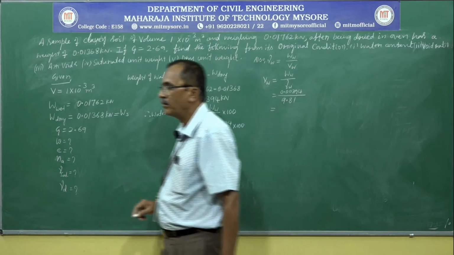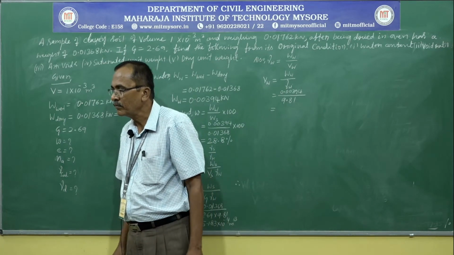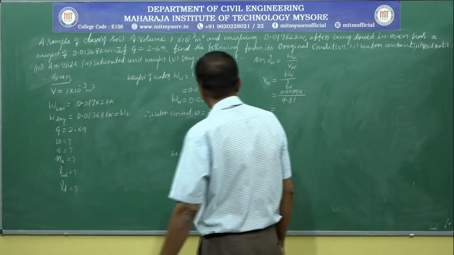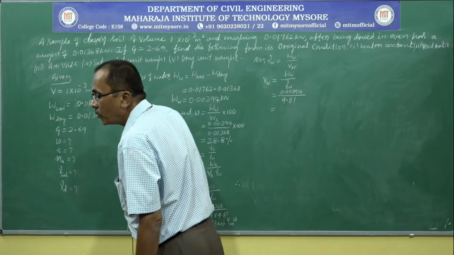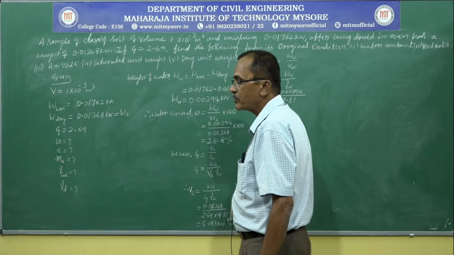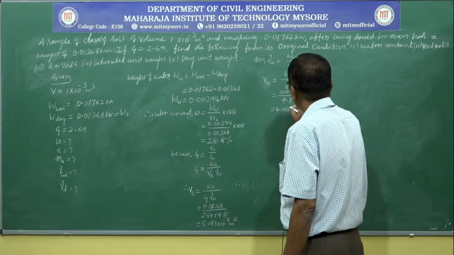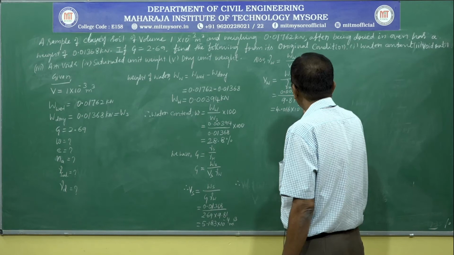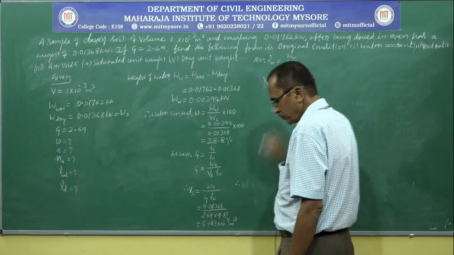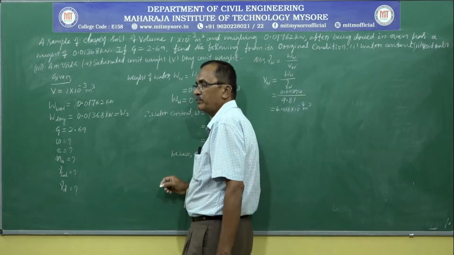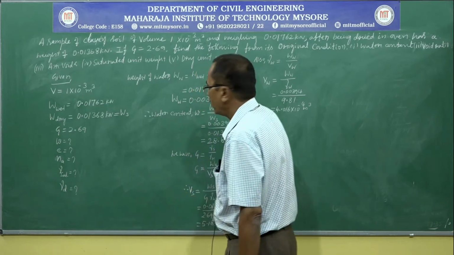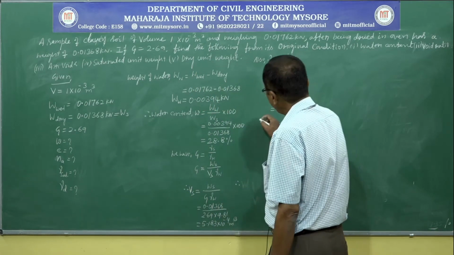Solving this you will get 4.016 into 10 power minus 4 meter cube.